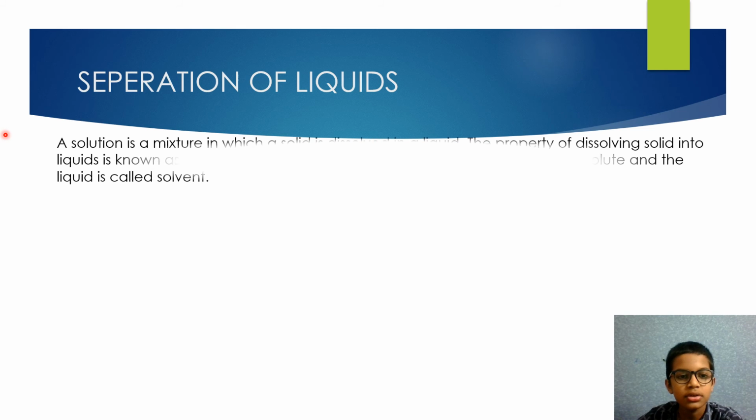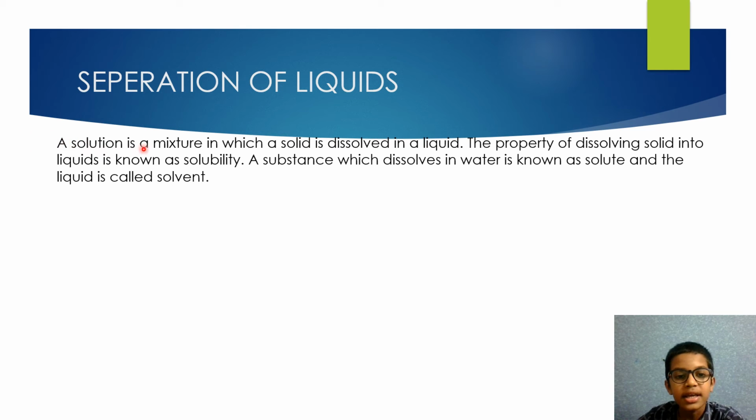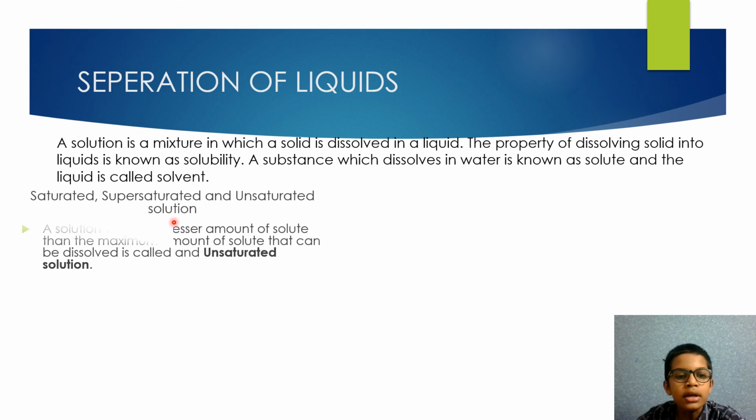Separation of liquids. A solution is a mixture in which a solid is dissolved in a liquid. The property of dissolving solids in liquids is known as solubility. A substance which dissolves in water is known as solute and the liquid is called solvent. Saturated, supersaturated and unsaturated solution.